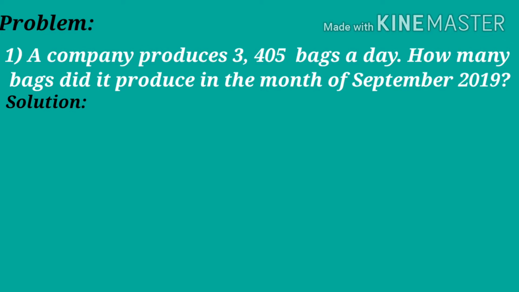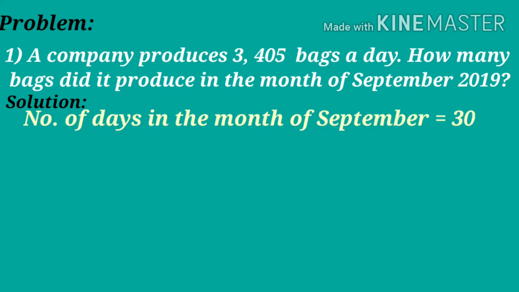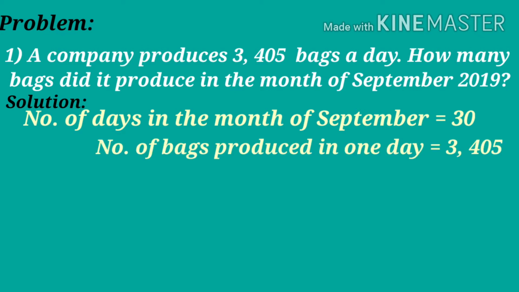Children, how many days are there in the month of September? Yes, there are 30 days in the month of September. So, we have to find the number of bags produced in one month, that is 30 days. Yes, first we can write down the given facts. Number of bags produced in one day is 3,405.